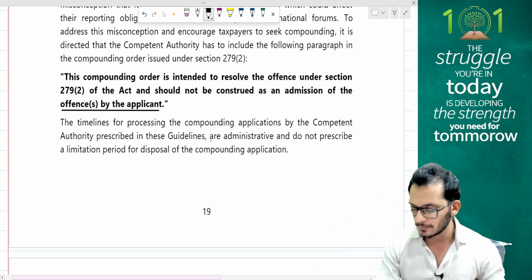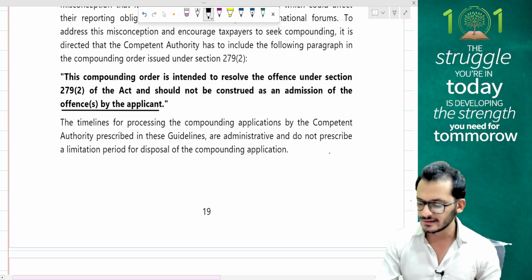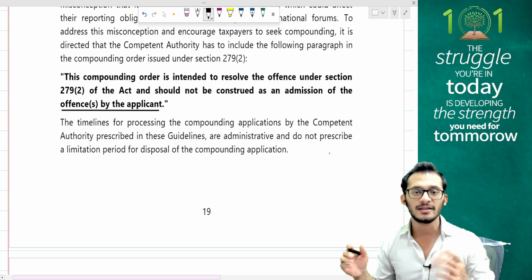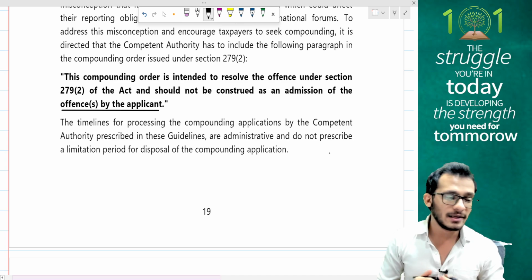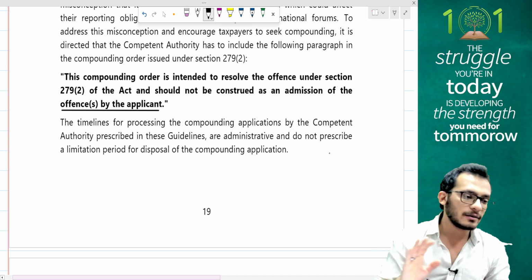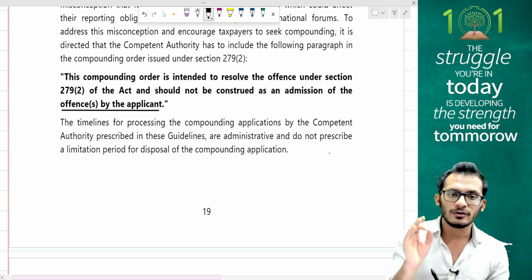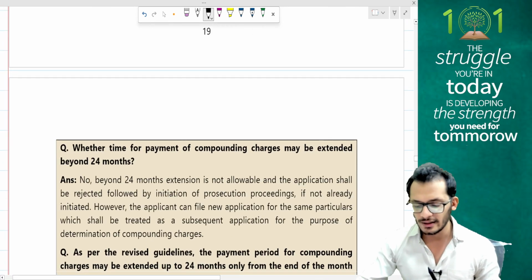The timelines for processing the compounding applications by the competent authorities are administrative and should not be described as a limitation period. People, these are compounding applications. It is not something where you should have a specified timeline. As long as it takes, it is important because a person's career is on the line. So you definitely don't do it very harshly. You take your time on it.